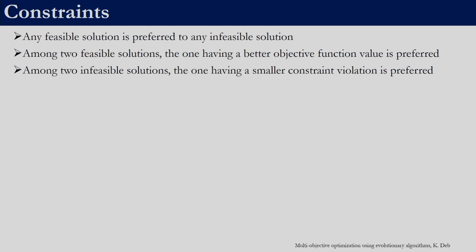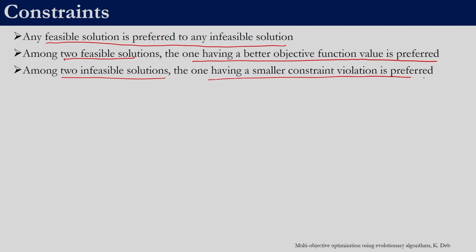These are the three conditions that we need to satisfy. Given any two solutions, a feasible solution is preferred to any infeasible solution, irrespective of the objective function value. And if we have two feasible solutions, so both satisfy all the constraints, then the one having a better objective function value is preferred. And in case both solutions are infeasible, the one which has a smaller constraint violation is preferred. So in these three rules we are actually giving more weightage to feasibility than the objective function.